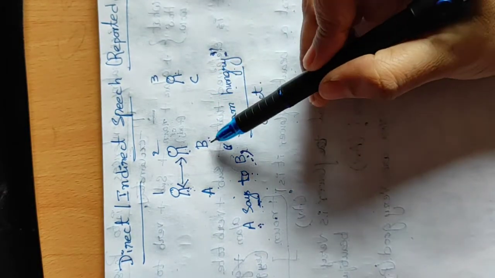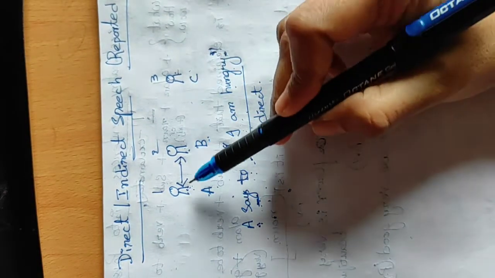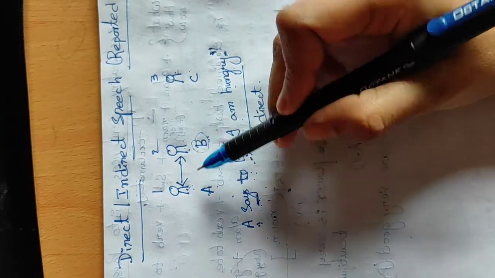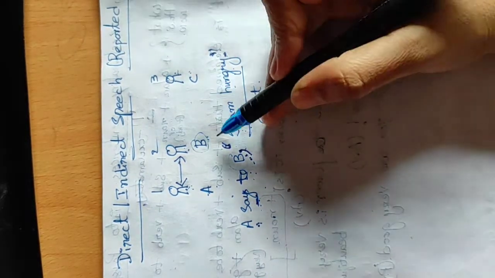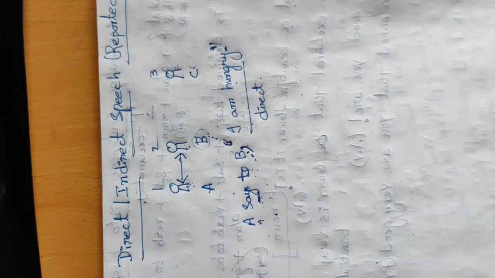Now imagine person C is not there in this conversation, he doesn't know what this person has told. Now B wants to convey this message to C. In two ways he can convey.